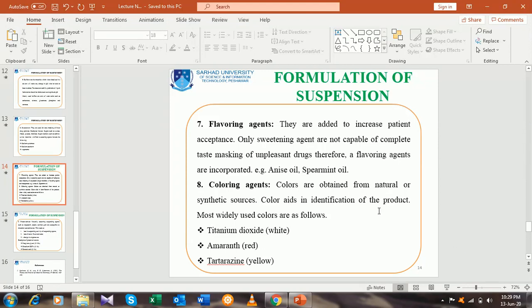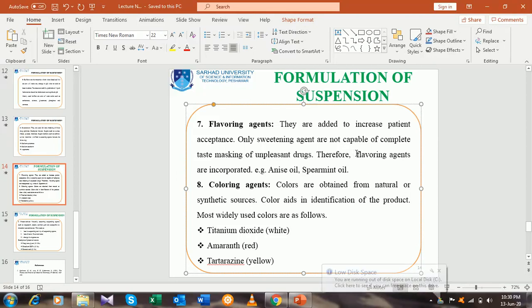In this case, flavoring agents are incorporated in the formulation to make it more pleasant, and patient acceptance will be increased.